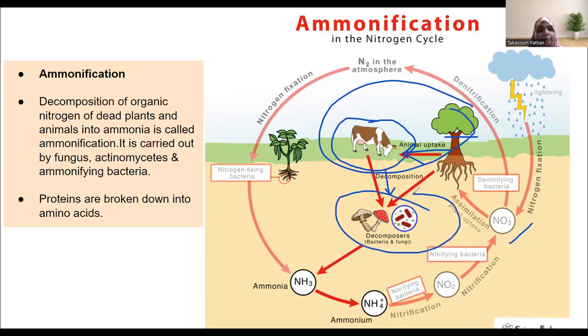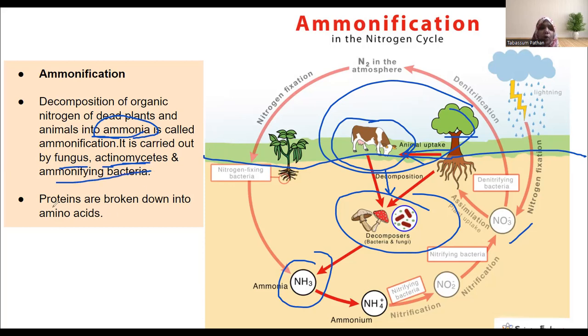They will decompose by different decomposers like fungi and bacteria. All this complex organic material will be broken down into simpler molecules. Nitrogen containing complex organic material will be broken down again to ammonia in the soil. As you can see in the picture, this is happening all under the ground. It can be brought about by fungus and another group known as actinomycetes. Basically, these are not bacteria. They have certain characteristics similar to bacteria, but they are not completely bacteria. So they are a different group: actinomycetes, ammonifying bacteria.